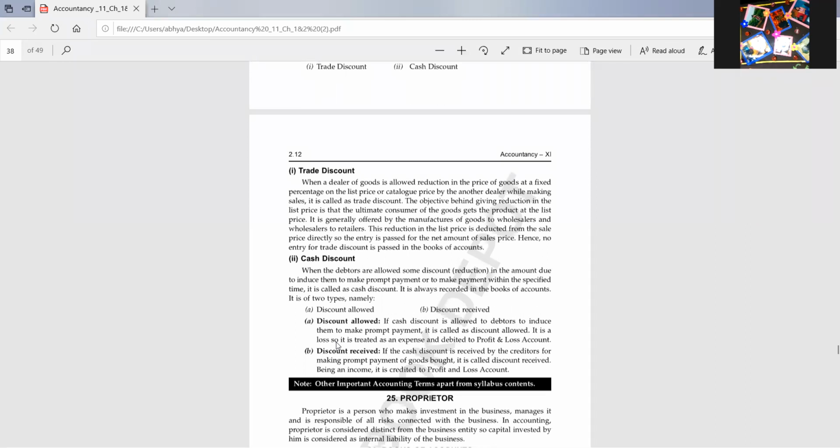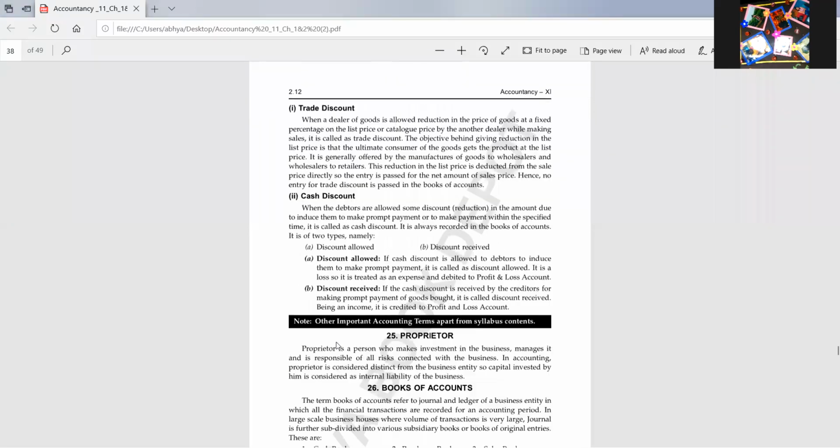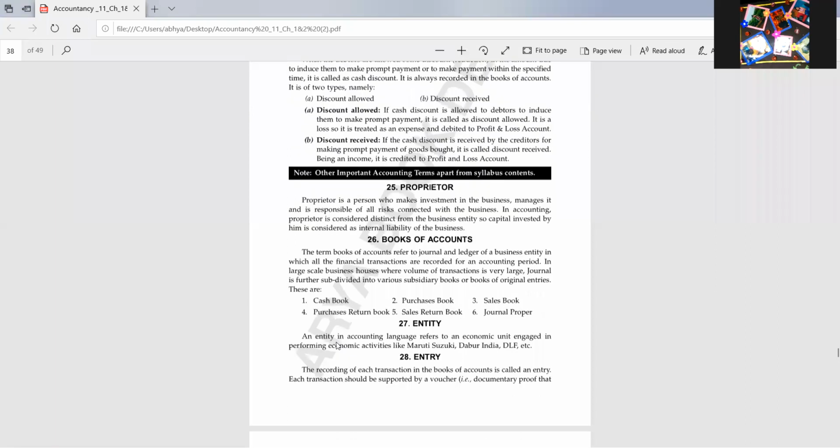Trade discount will be given to all, but cash discount will be given only to those persons who make payment in cash at the time of transaction or within a specified period. Some time period may be given, within 7 days or 4 days, and if they make payment within that period, then discount will be given to them.